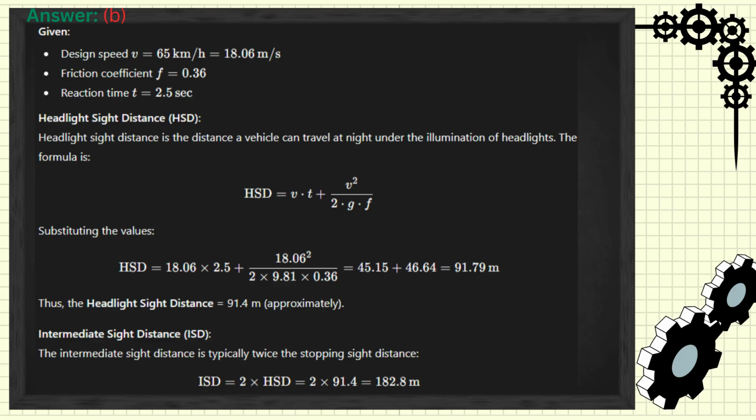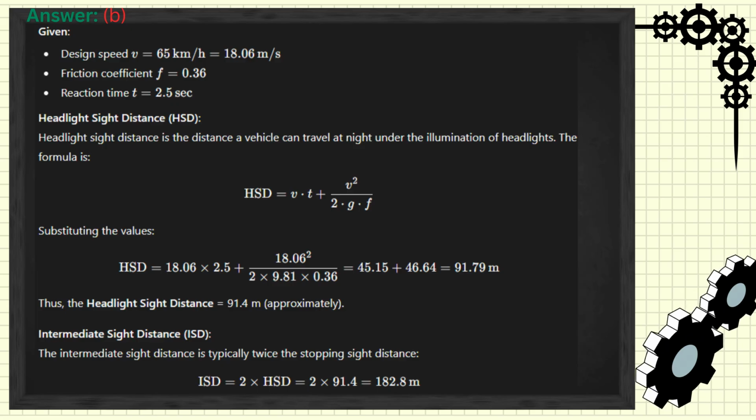Substituting the values, HSD equals 18.06 times 2.5 plus 18.06 squared, all divided by 2 times 9.81 times 0.36. This simplifies to 45.15 plus 46.64, which equals 91.79 meters. Thus, the headlight sight distance equals 91.4 meters approximately.